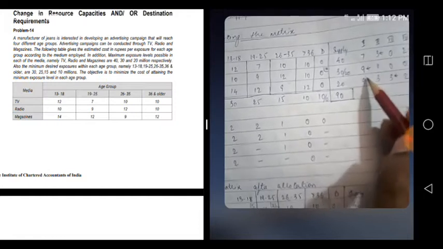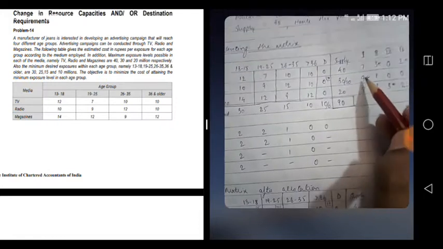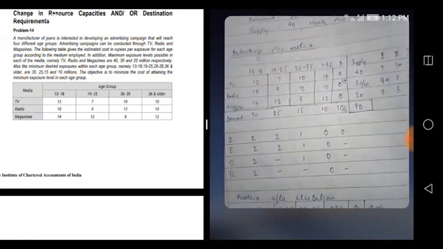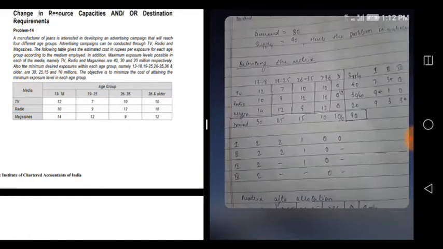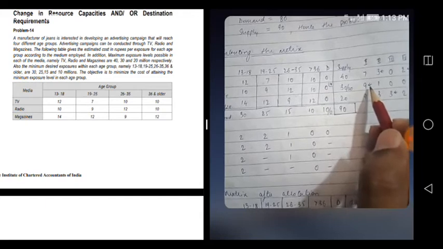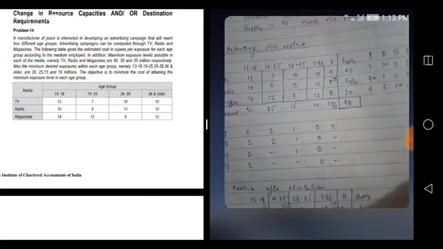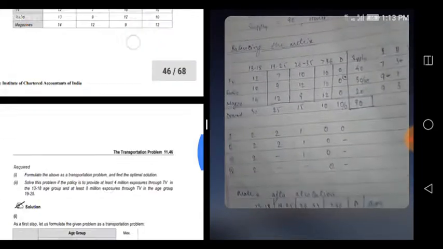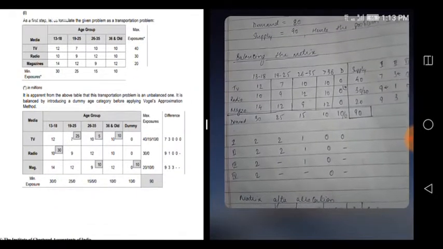So here 9 and 9 both are having highest number. So you can select either this, okay, so the thing is that if you select this, your solution will entirely change.